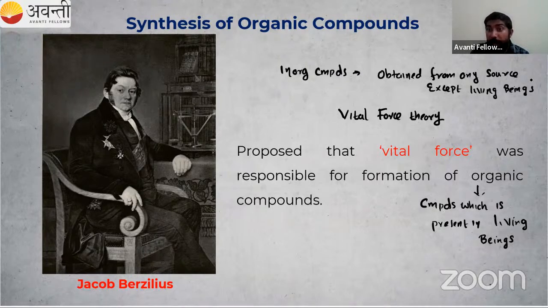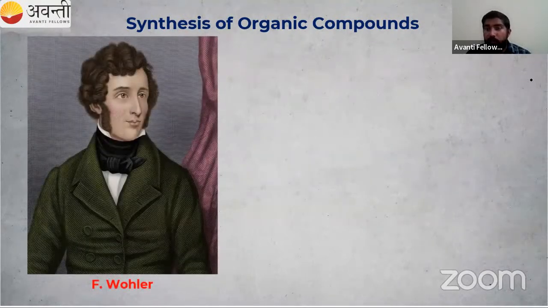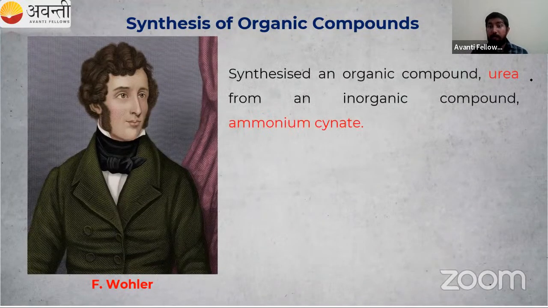Then a scientist came. Berzelius was saying it is not possible, but we human beings like to challenge others. So the next scientist came, Wohler. What did he do? Wohler synthesized, meaning prepared in the laboratory, an organic compound. Which organic compound? That is urea. Urea is the organic compound prepared by Wohler.